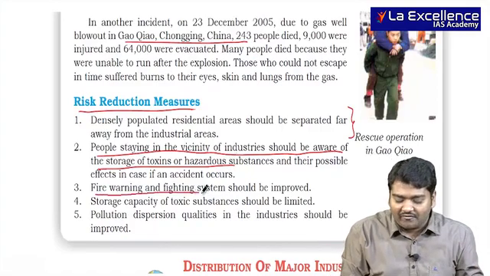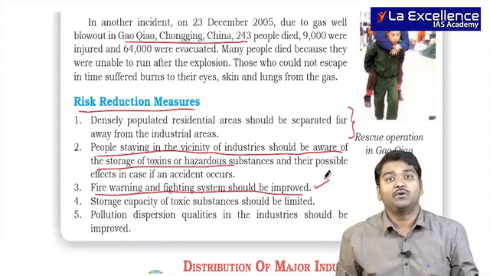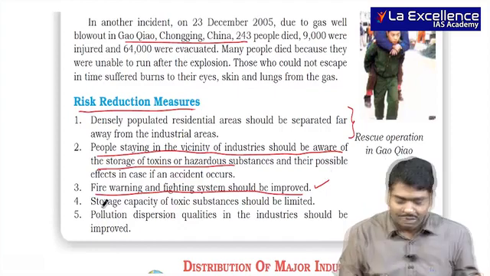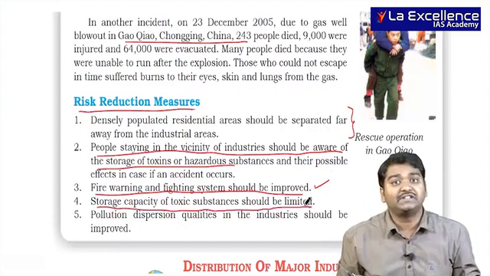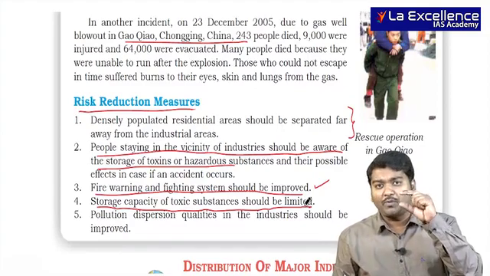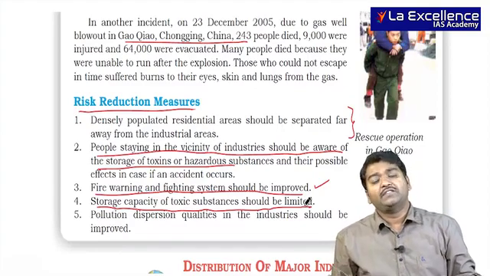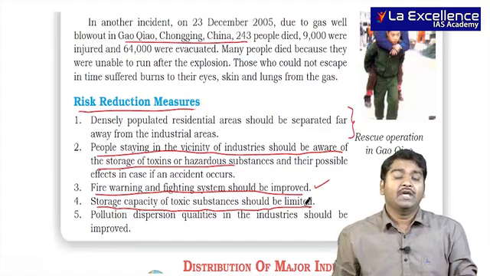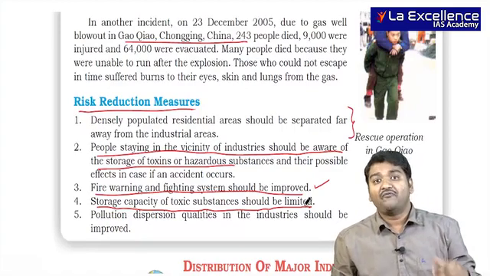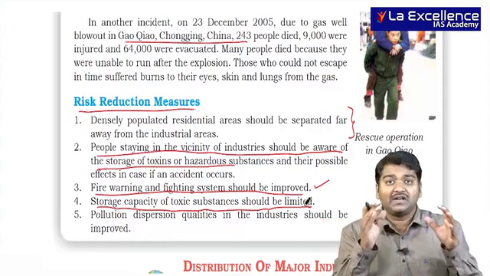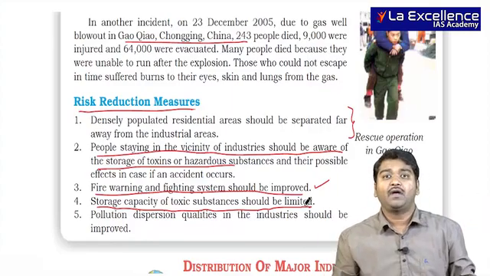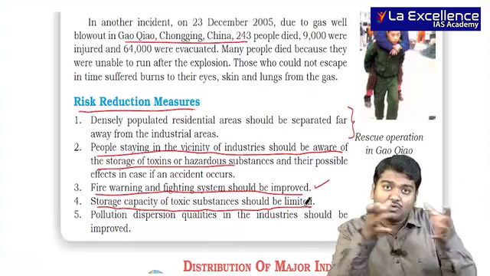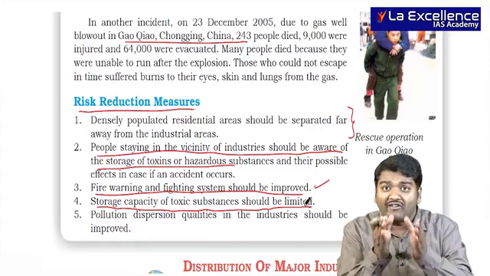Fire warning and fighting systems should be improved so that in case of emergency, the people can effectively utilize them. Storage capacity of toxic substances should be limited. When we talk about methyl isocyanate, there are so many industries which usually generate it. But it is believed that in European countries, whenever they designed a methyl isocyanate plant, they would generate methyl isocyanate and use it immediately. Storage is very much minimal.